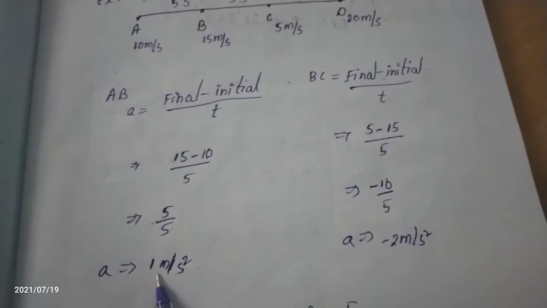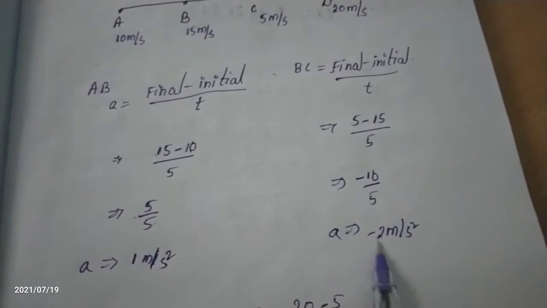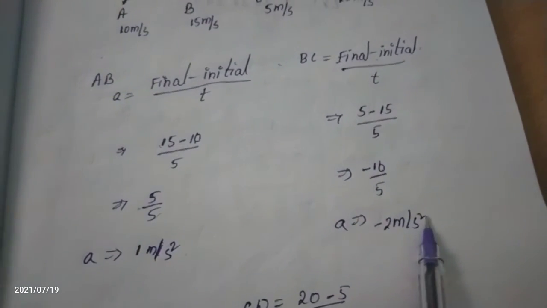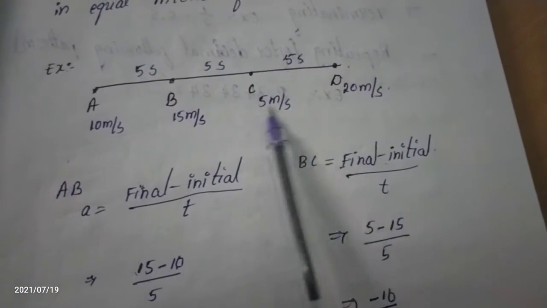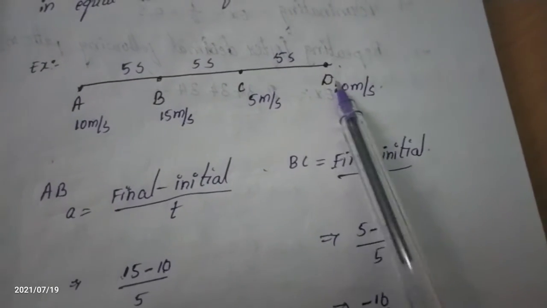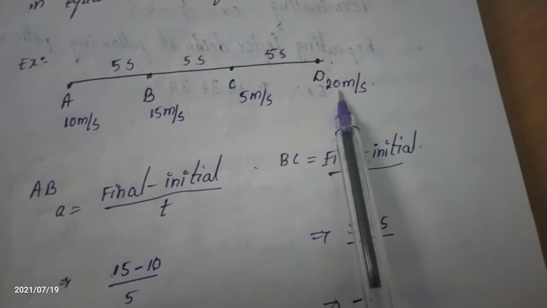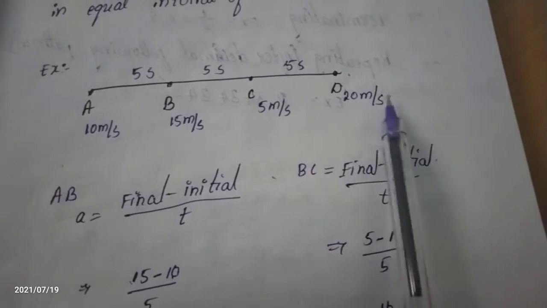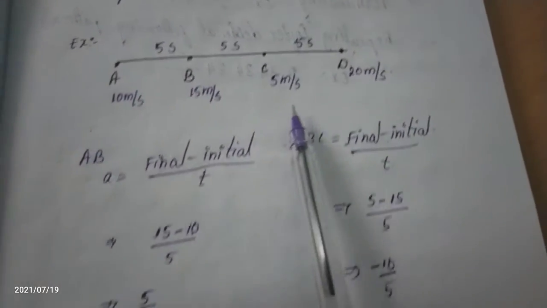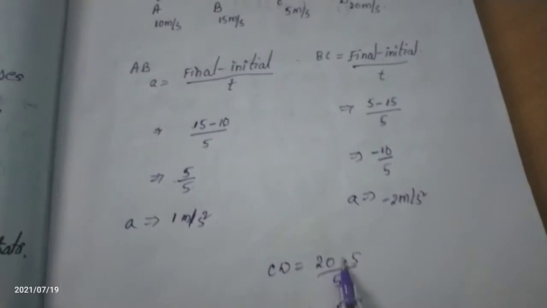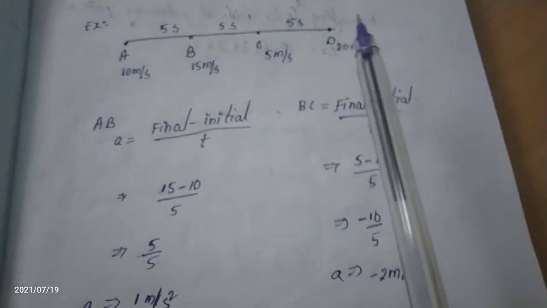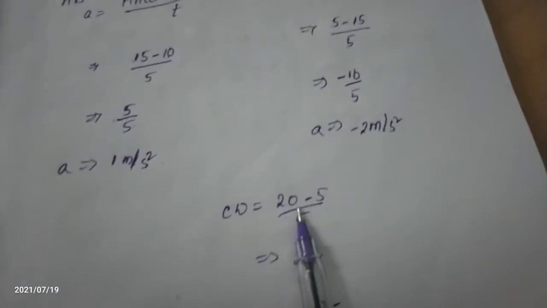In the first portion we get 1 meter per second square. In the second portion we get minus 2 meter per second square. It is different acceleration. Come to C to D. What is C to D? To find the C to D acceleration, which one is final? D is 20 meter per second and C is 5 meter per second. Substituting for CD, final means 20 minus initial means 5, and time is the same, 5 seconds.